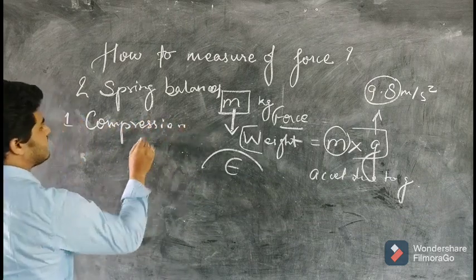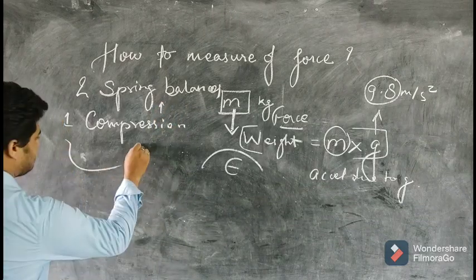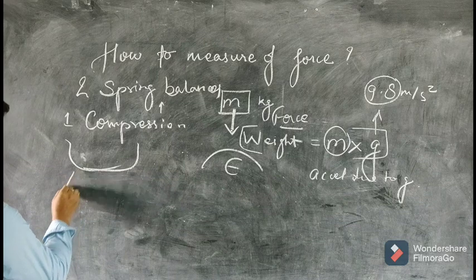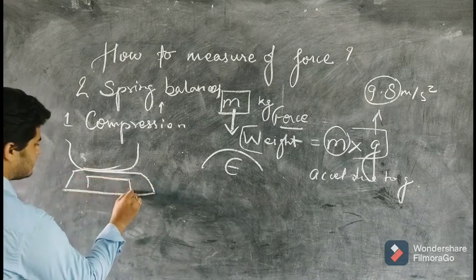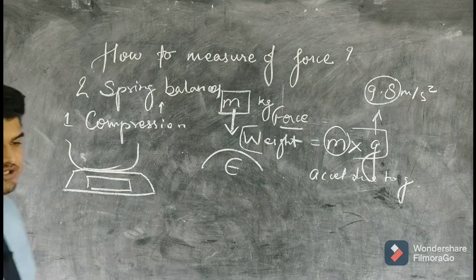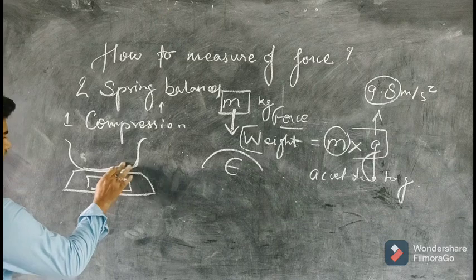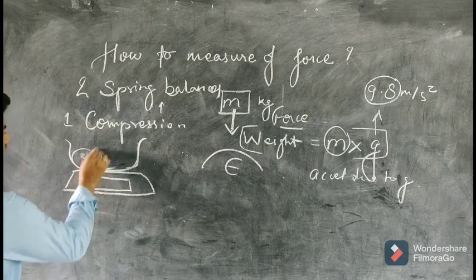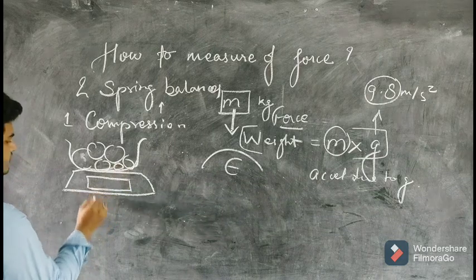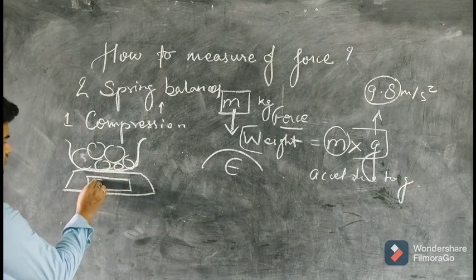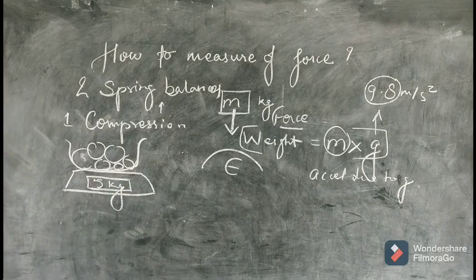In the compression spring balance, you must have seen at the shopkeeper's shop, at any general store, there is a weighing machine. When they put some articles into it, it tells the mass of the object, like 5 kg.